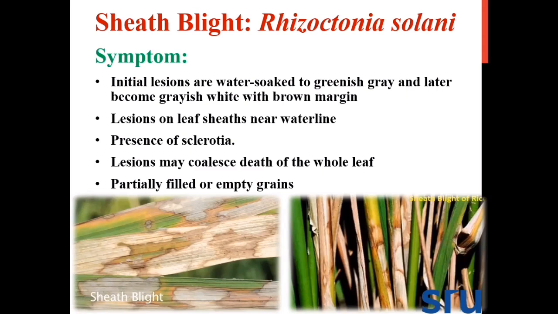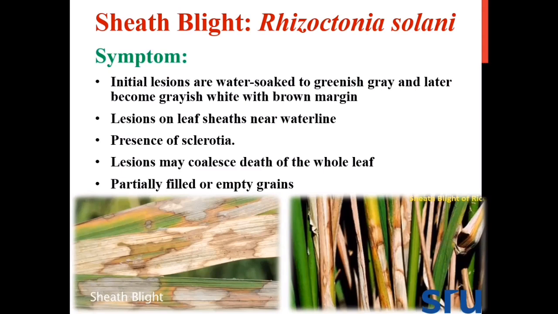Let's come to symptoms. Initial lesions are water soaked to greenish gray, and later they become grayish white with a brown margin. Lesions appear on the leaf sheath near the water line, because in submerged conditions these floating sclerotia cause infection to the leaves which are touching the water. Then the lesions may coalesce, causing death of the whole leaves.